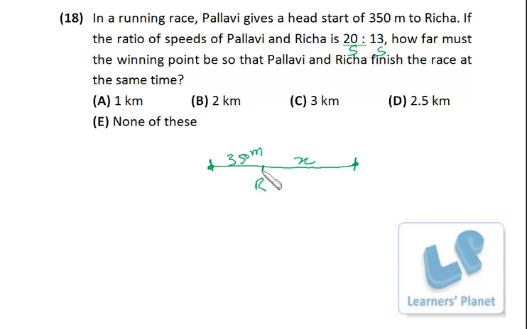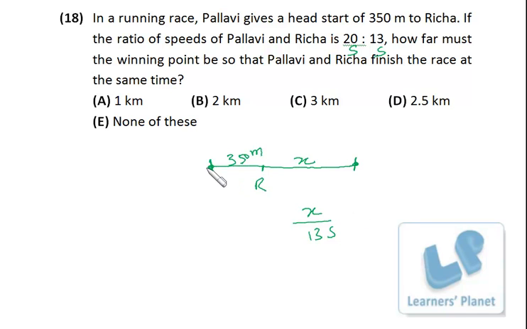When Richa is starting from here, Pallavi is starting from here. Both of them are reaching over here in the same time, but the starting points are different, right? That means Richa is covering x meters with 13s speed.